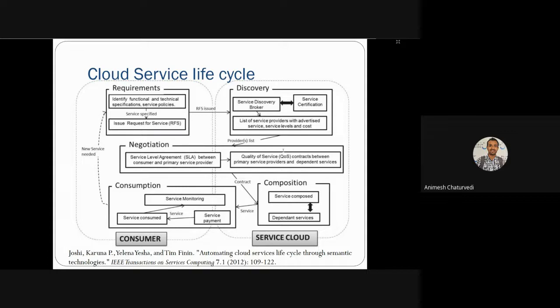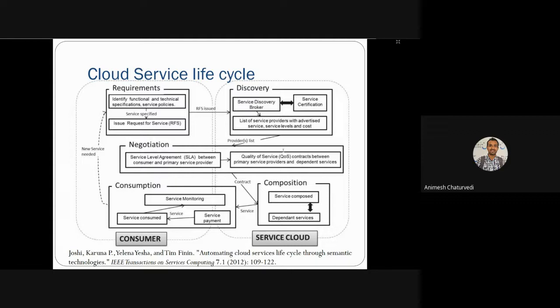Service monitoring could be done, service consumer code should be written, and various payments for the services are possible. In the purchasing websites you have seen, they first list the products, you can purchase them, then it redirects to the banking website, and that banking website asks for the payment. So this type of service redirection is now possible based upon this cloud service lifecycle model.